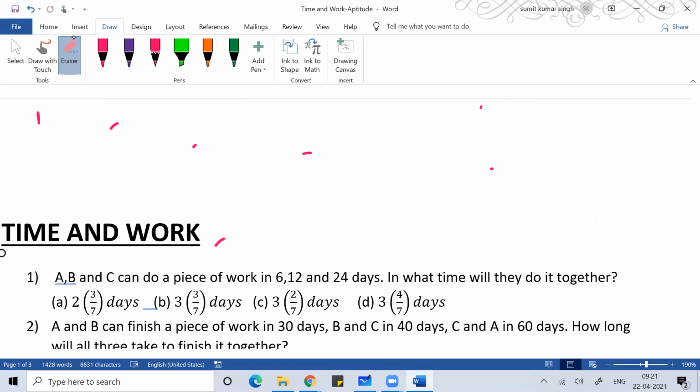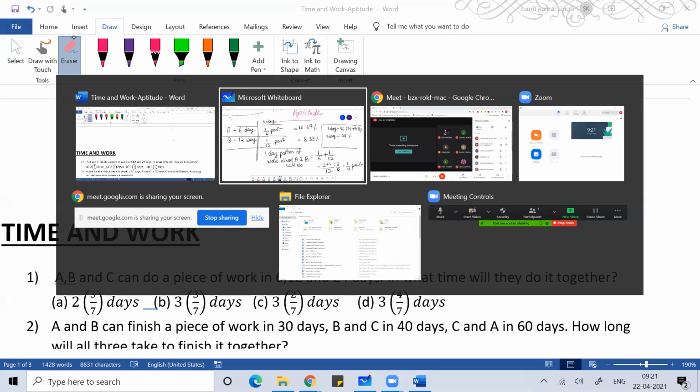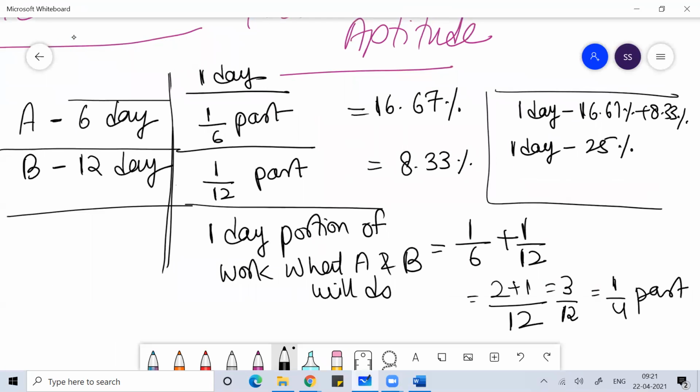Any doubt, any question? Here is the shortcut formula.